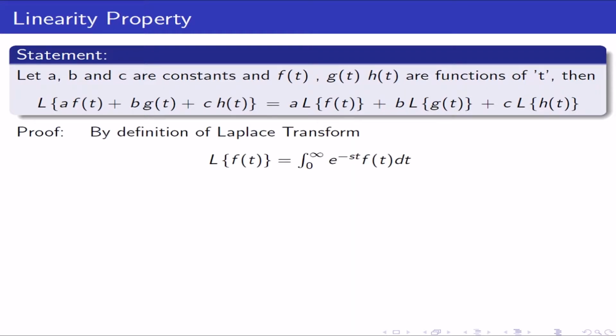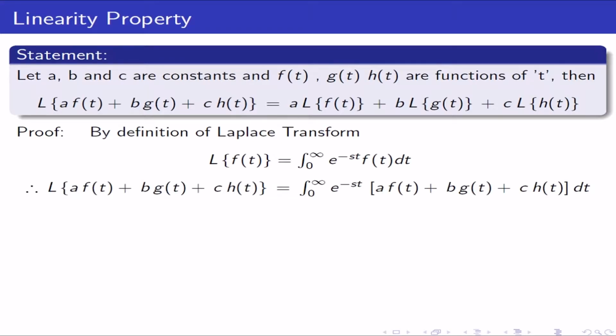By definition, the Laplace transform of f(t) is given as the integral from 0 to infinity of e^(-st) f(t) dt. Therefore, the Laplace transform of a f(t) + b g(t) + c h(t) is equal to the integral from 0 to infinity of e^(-st) times [a f(t) + b g(t) + c h(t)] dt.